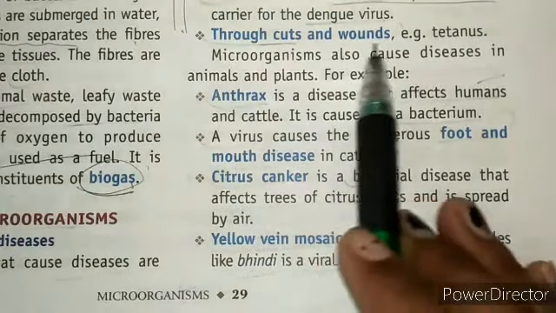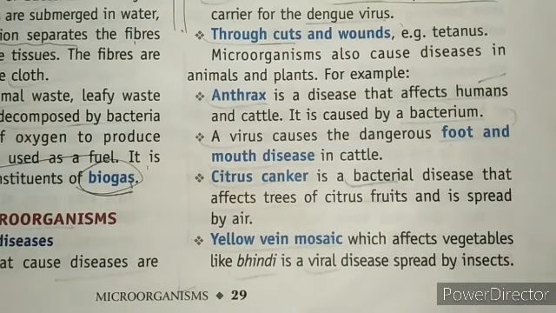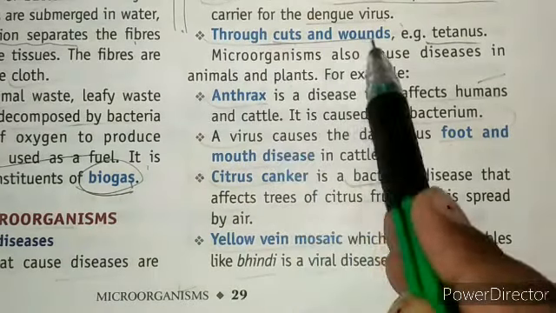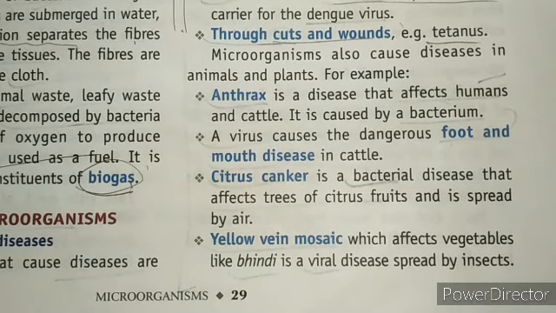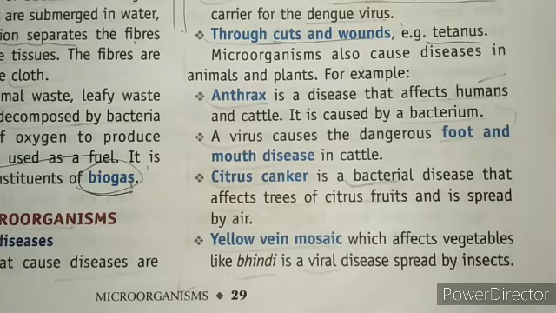Next we have infection through cuts and wounds. For example, you have a minor cut and it is still open, and you have not been injected with the tetanus vaccine. In that condition, some microorganisms can go through the cuts and wounds on your body and directly enter the body.